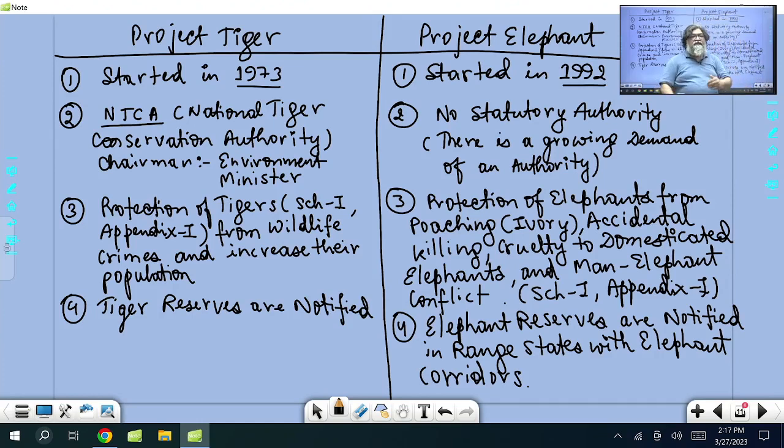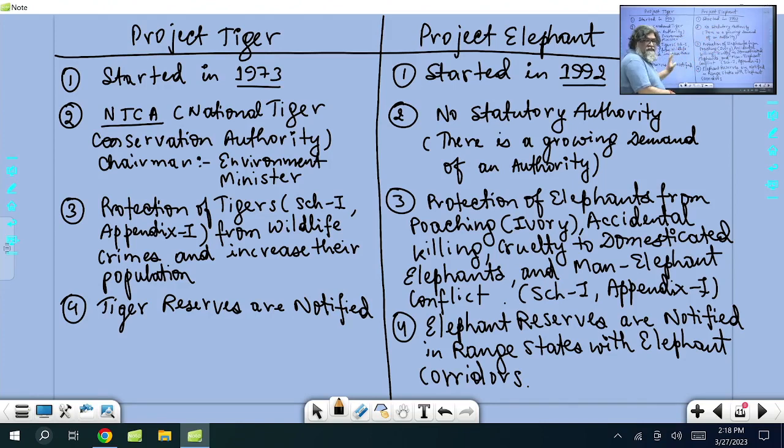Elephants kill humans, humans kill elephants. So elephant reserves are notified in range states. Let's say Chhattisgarh, West Bengal, Odisha and Jharkhand, 4 states where the herd of elephants migrate. Each of these states will declare elephant reserves based on the movement of the elephants.